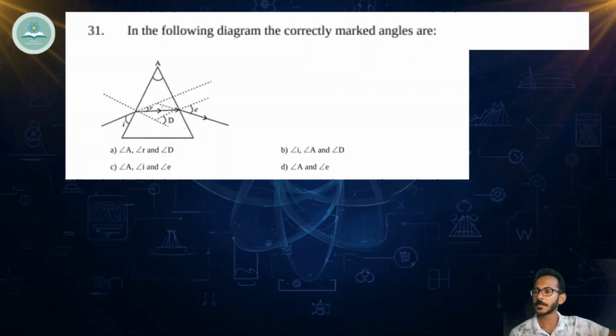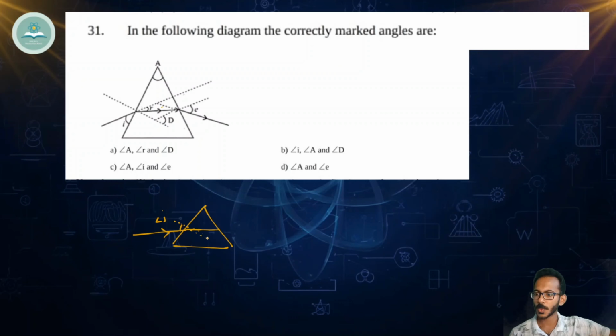Again, one more question. In the following diagram, correctly marked angles are. So when we have a prism and a ray of light is coming and striking, here we have a normal and this angle is called angle of incidence. Then afterwards it will bend.